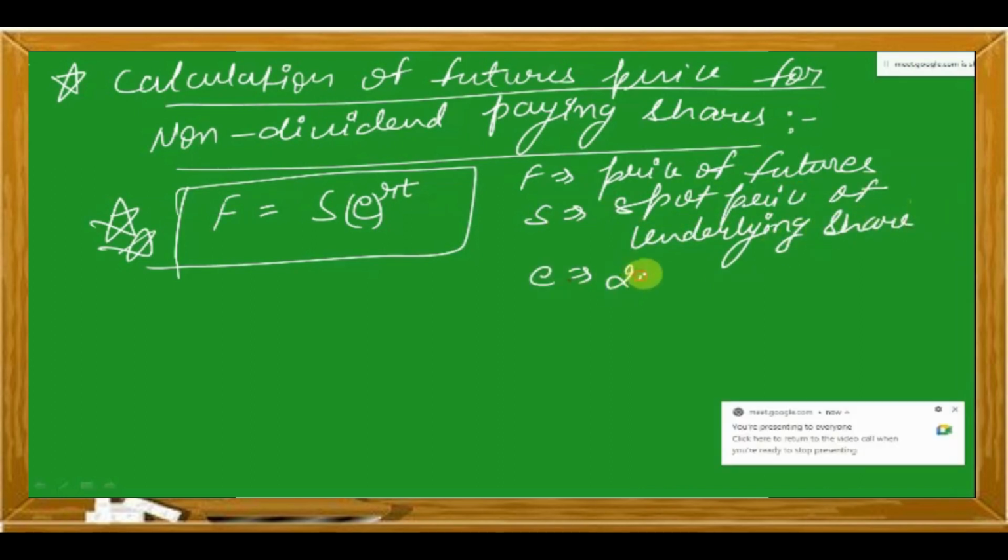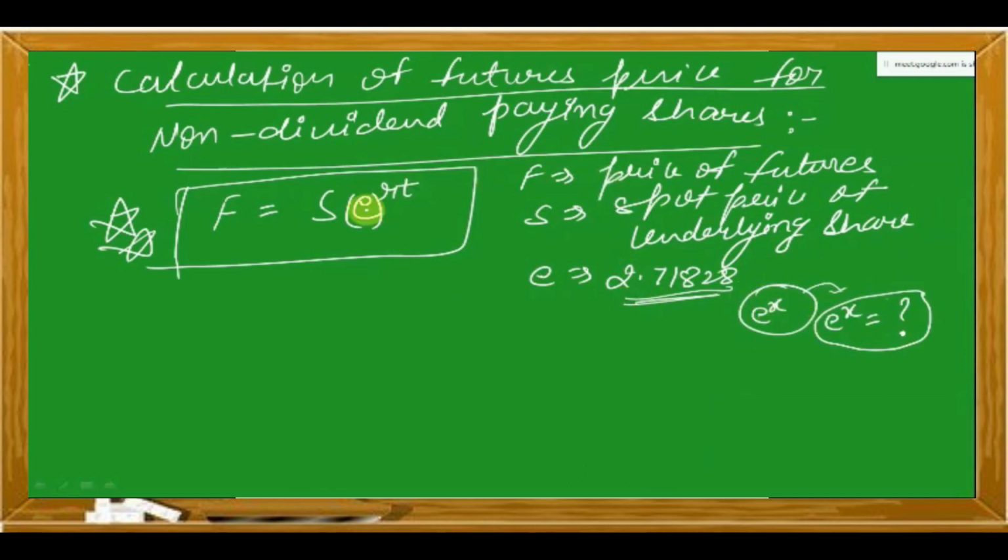Equal to 2.71828, yes. But we will not be using this, we will be using the property of e to the power x. So the numerical value for e is this, but we will not be using this, we will be doing some calculation based on this.